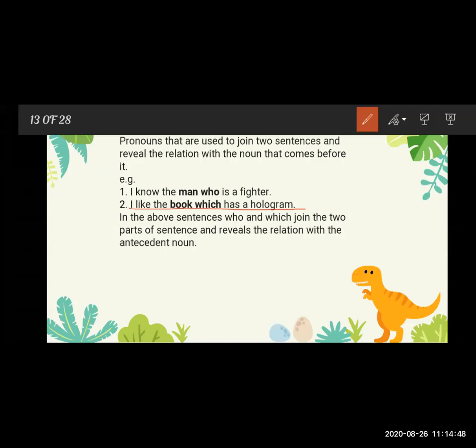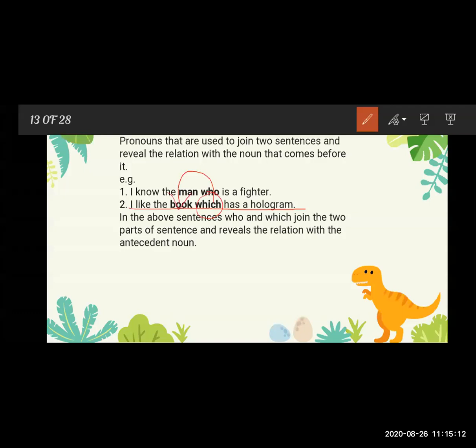How is which a relative pronoun? It is related with the book. In this sentence they are telling about a particular book. I like a particular book which has a hologram, meaning which book I like: the book which has a hologram, that book I like. So which is the relative pronoun and it relates to that book.